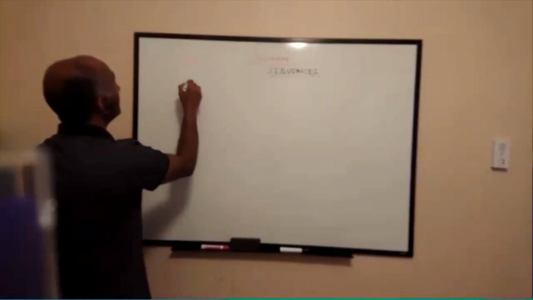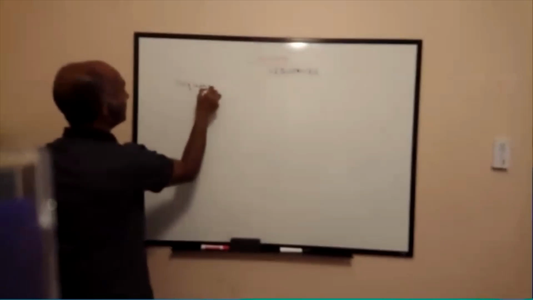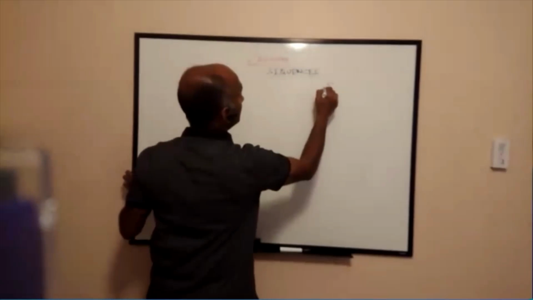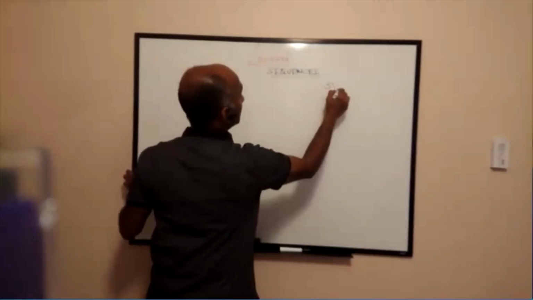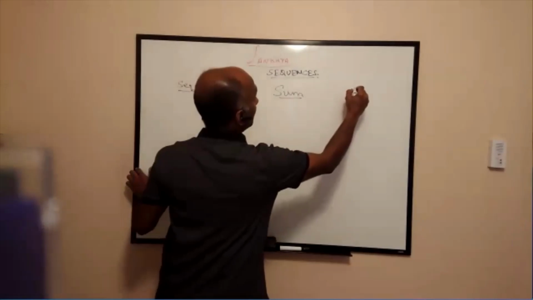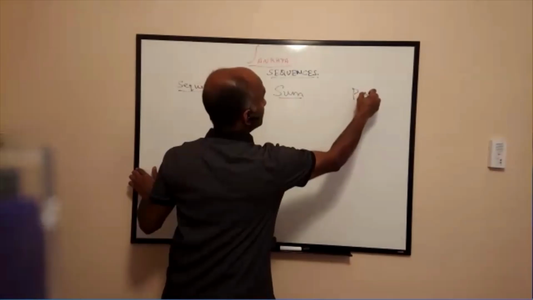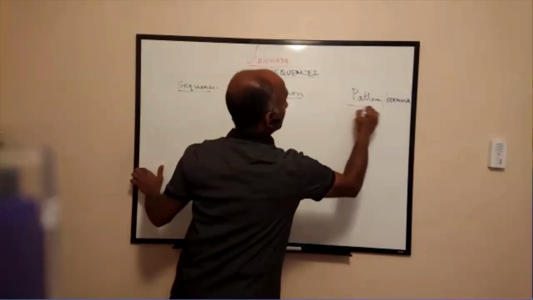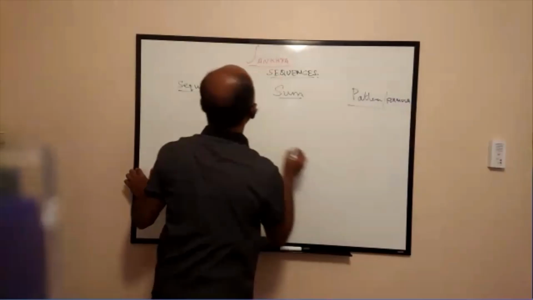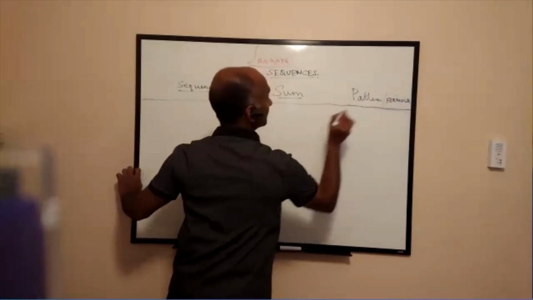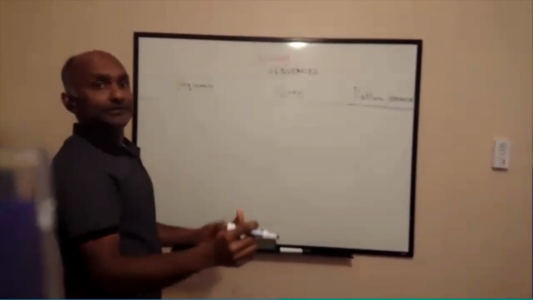let's write the sequence here, and the sum here, and here we will say a pattern or formula. A formula is nothing but an easy shortcut way of getting something done.